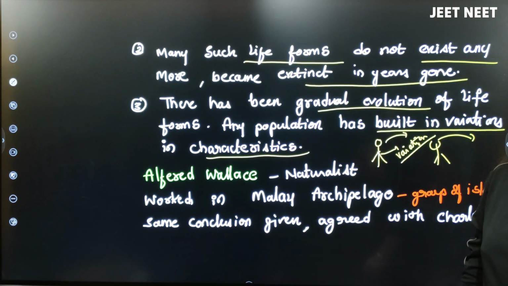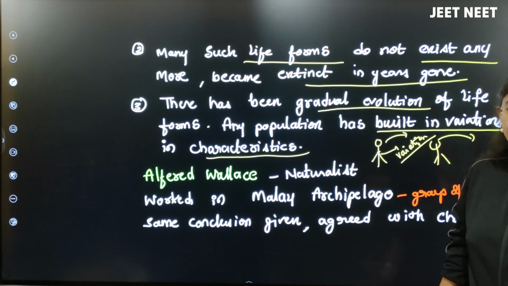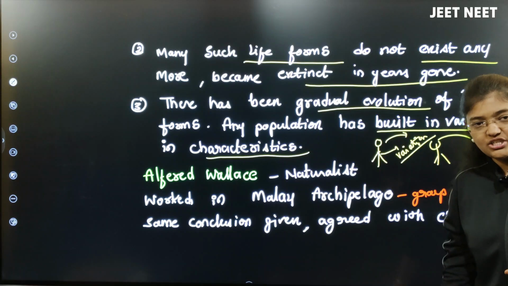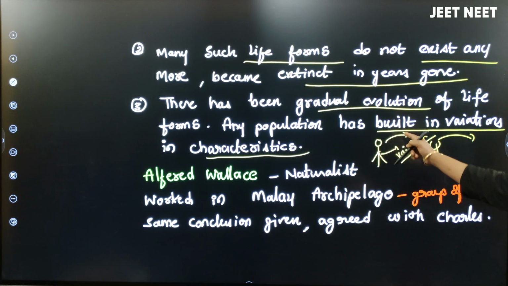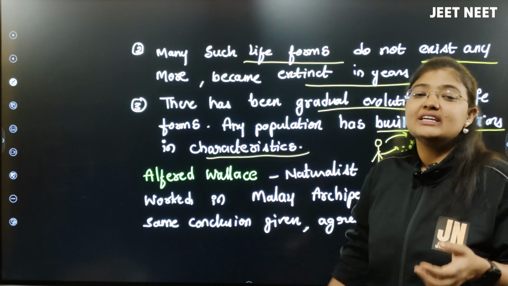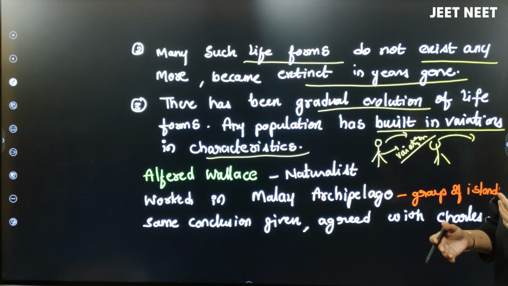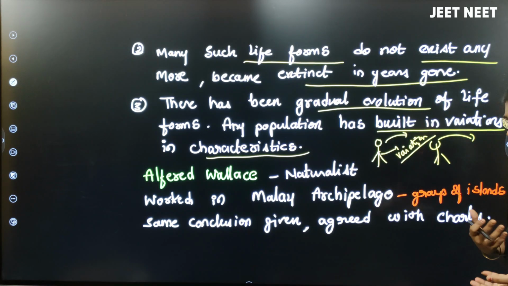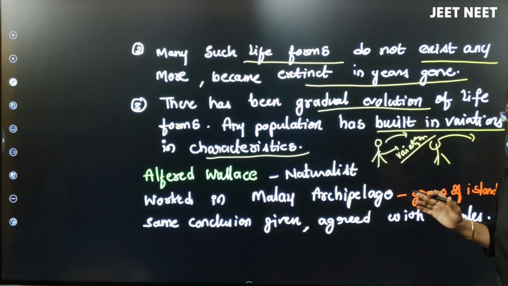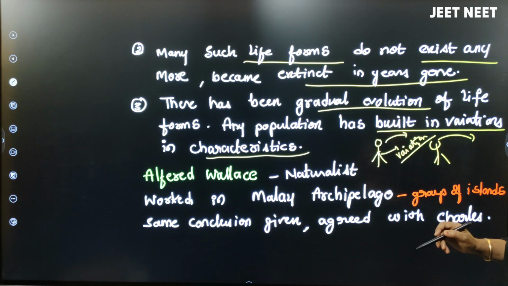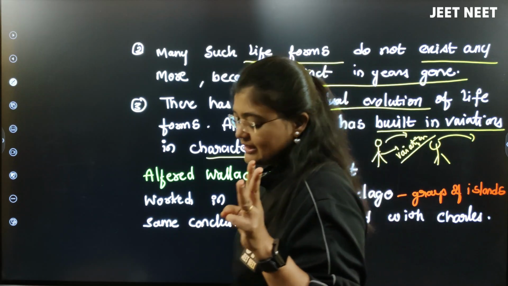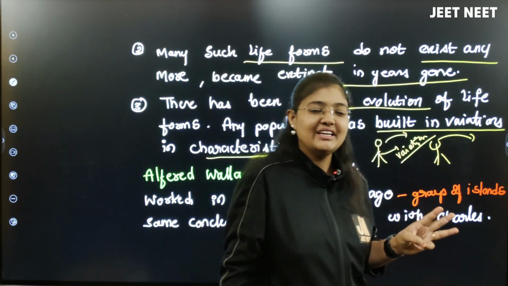Variation is nothing but a character, right? Some different character will be shown in that organism. Has built-in variation in characteristics. So variations are nothing but changes which happened in their characteristics. We can consider that as variations, right beta? So these 3 points he has told you. I revise the 3 points again here.